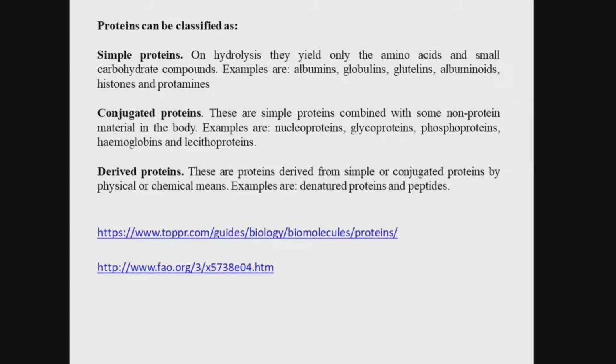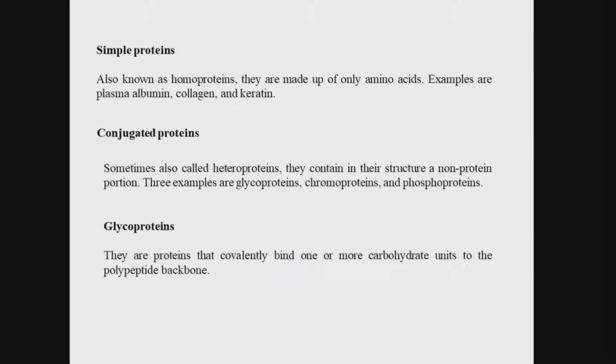Then we have derived proteins. These proteins are derived from simple or conjugated proteins by physical or chemical means, by the denaturing of the protein or maybe the attachment of some group. The word derived actually explains where this classification comes from. This classification came from simple and conjugated proteins. So derived proteins came from simple proteins and conjugated proteins.